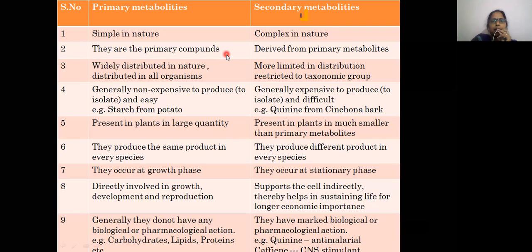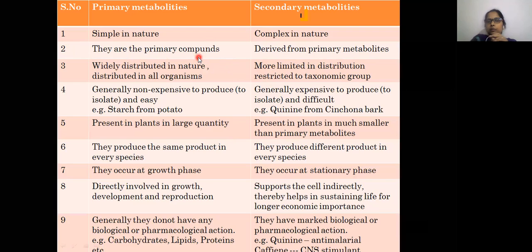They are the primary compounds. Okay, so prime means first compounds. So they are directly generated in the living organism. Secondary compounds means the compounds which are derived from the primary metabolites. Okay, this is the first difference.